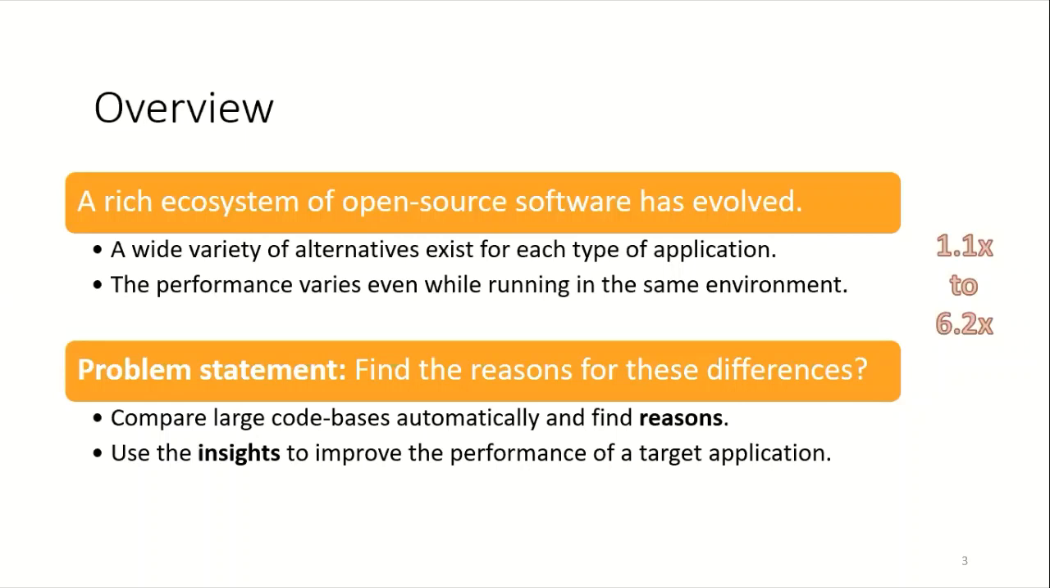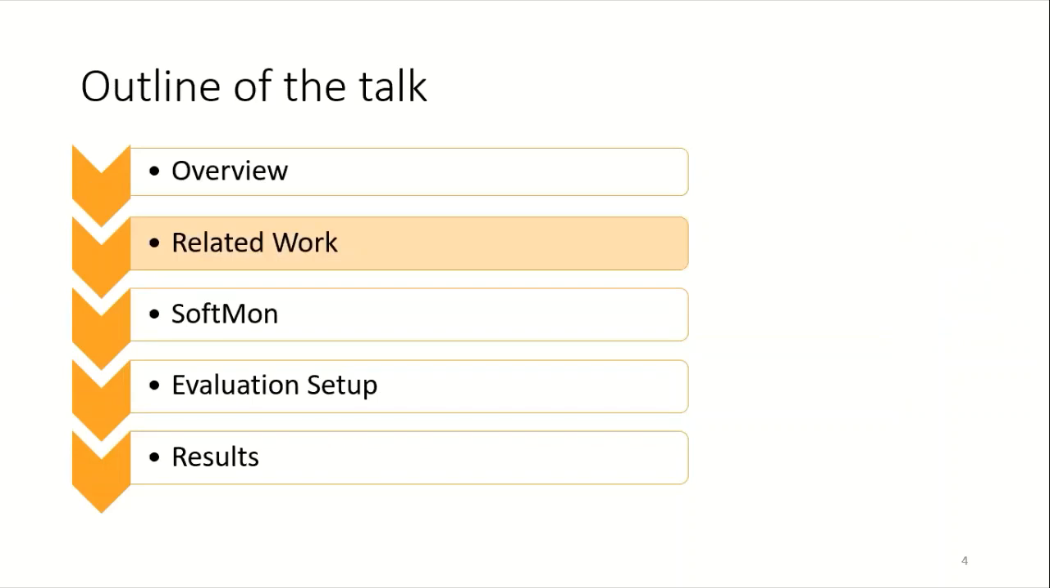Thus, the problem statement of our paper is to compare large code bases and automatically find reasons for performance differences. These insights can be used to improve the performance of a target application. Next, I will discuss the related work.